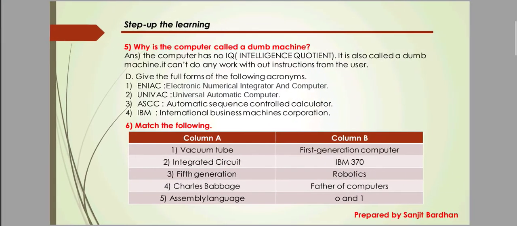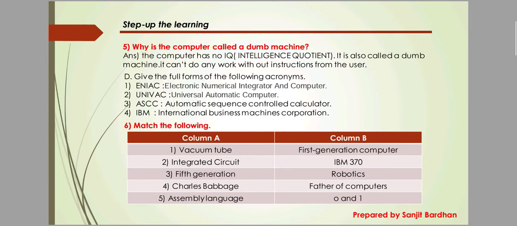Move on to next. Here you can see: why is the computer called a dumb machine? We all know that a computer does not have any IQ, so that's why the computer is called a dumb machine. Next is, give the full forms of the following. First is ENIAC: Electronic Numerical Integrator and Computer.